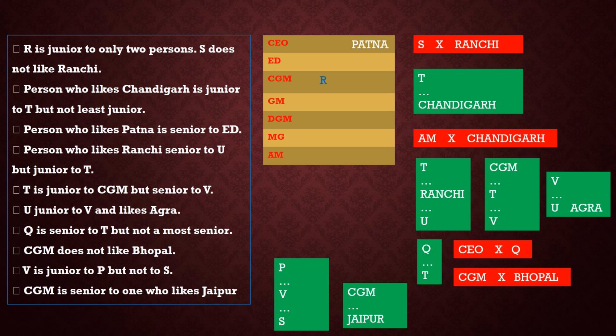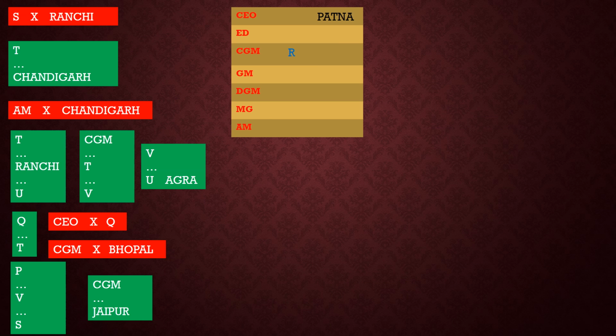So till now what we have done is represent all the statements which are given in words into graphical form. Now it is easy to solve the puzzle by correlating these graphs rather than by correlating these statements. How can we correlate these different graphs? Let us try to find the most frequent person, place or position. As we can see, T is occurring most frequently: T Chandigarh, T Ranchi, T CGM, Q T.